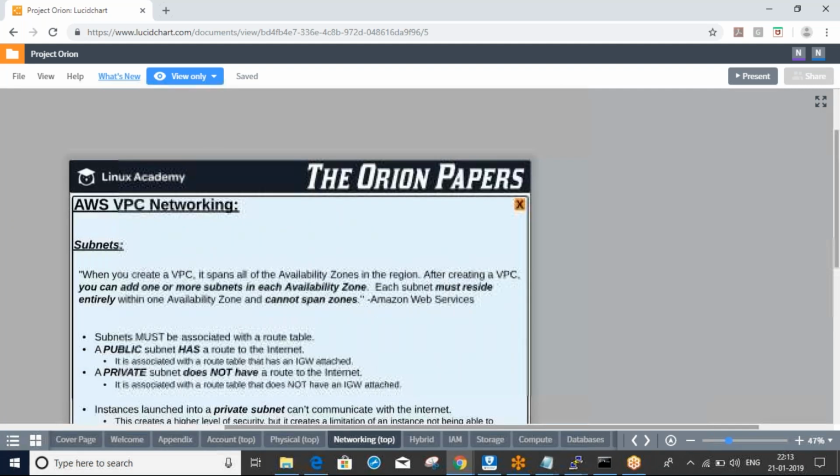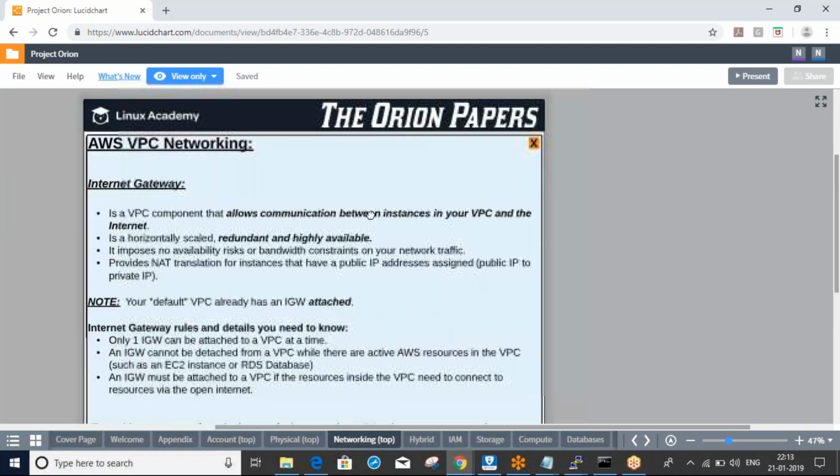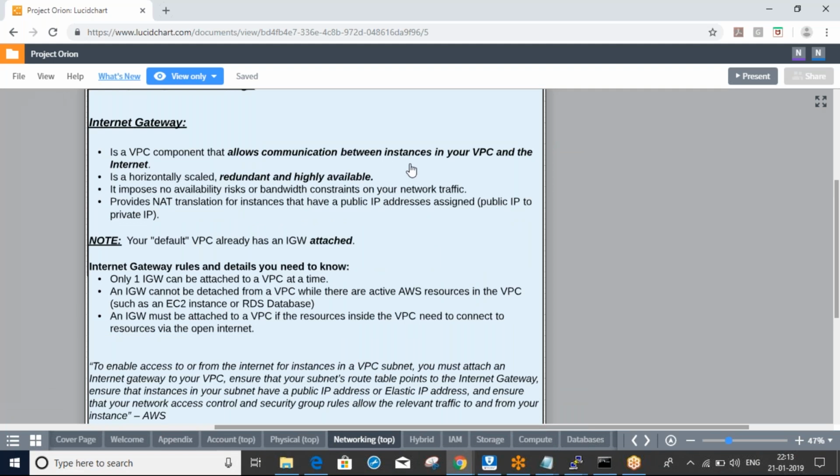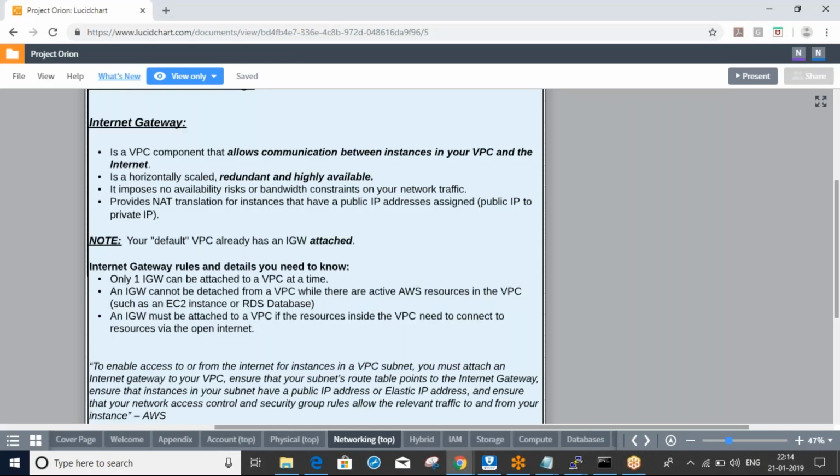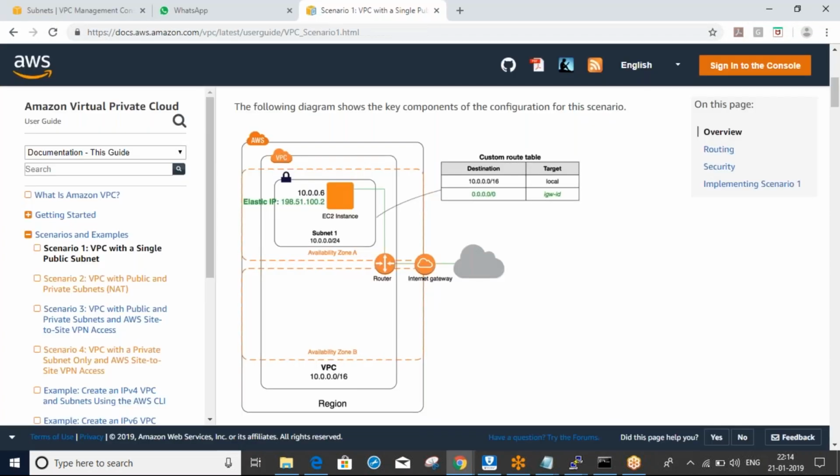That is subnet. Internet gateway is a VPC component that allows communication between instances in your VPC and the internet. Means internet gateway will provide the internet access to our servers. Okay, any questions till now? No questions so far. Okay, just ignore the internet gateway, we will discuss later.